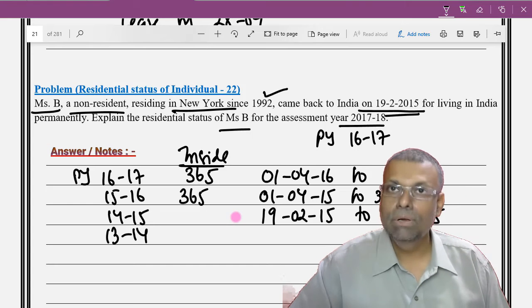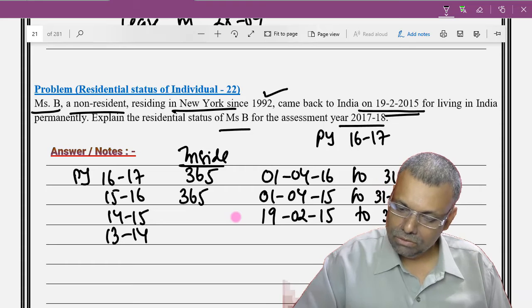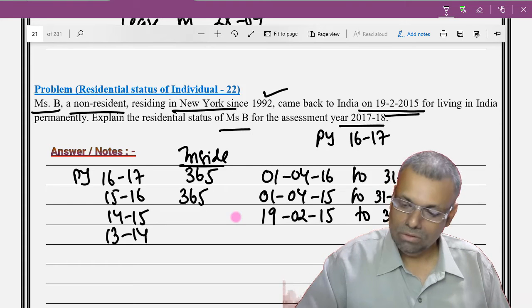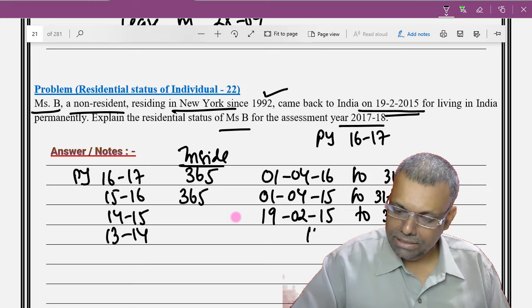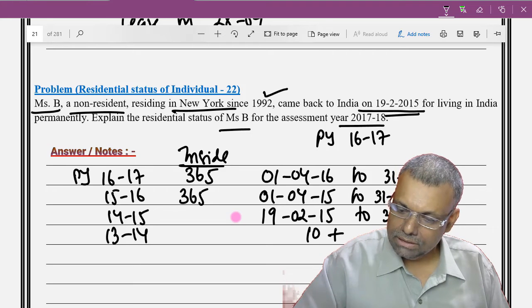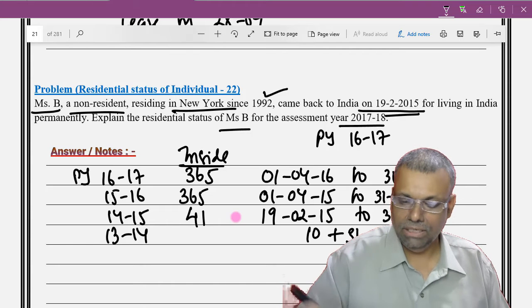Now 19th February to 28th: 28 minus 19 is 9, so 10 days of February plus 31 days of March, so 41 days.